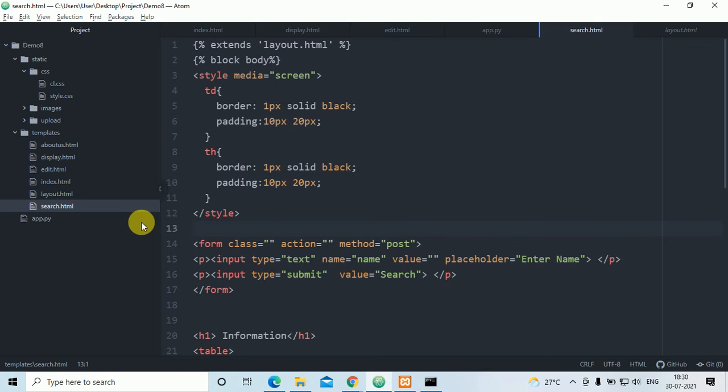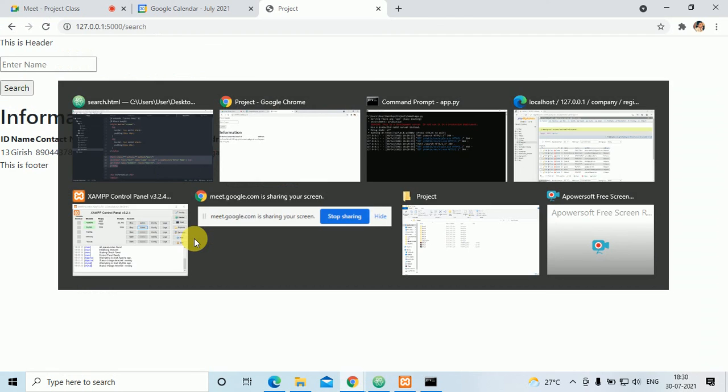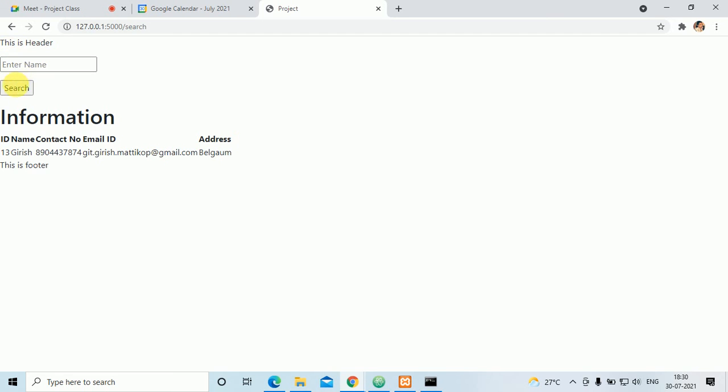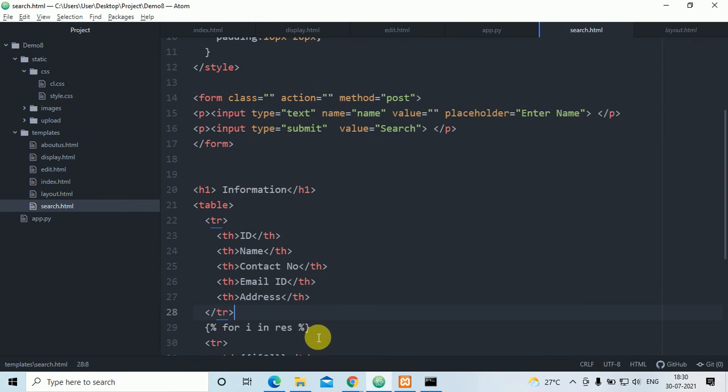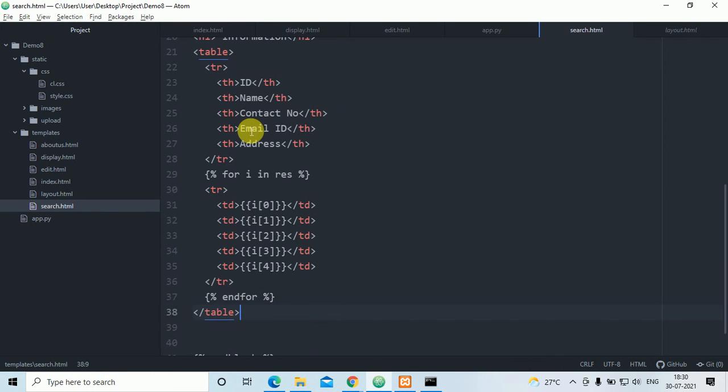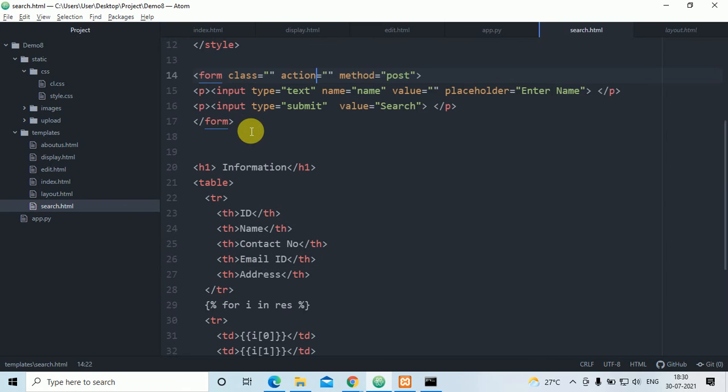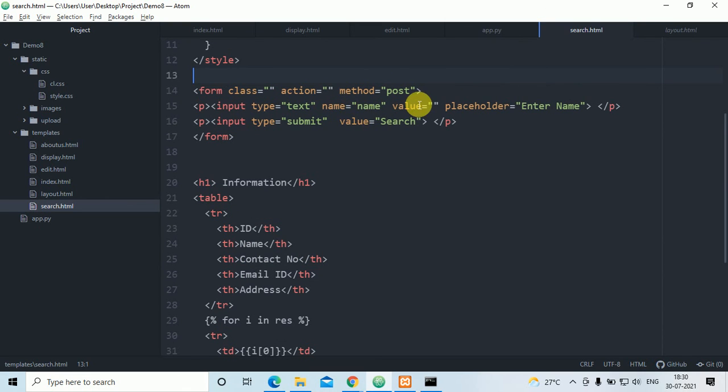Now this form is there, input text name is everything that is here. This is enter name and this is search, and this table is there now, ID, name, all this.